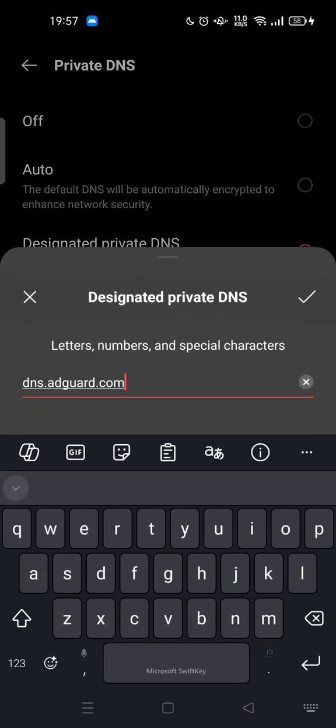So you can use dns.edgard.com in order to prevent ads from popping up and showing up on your phone. And this is the free one. You can get another private DNS, but usually it is the paid one. So dns.edgard.com is the free one, so you can use it for free without paying.